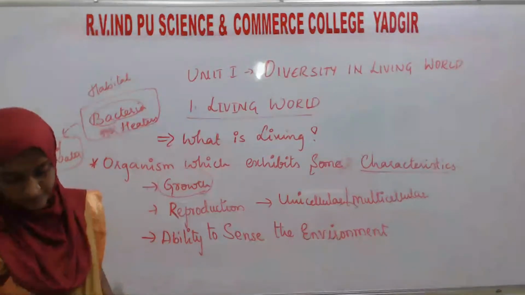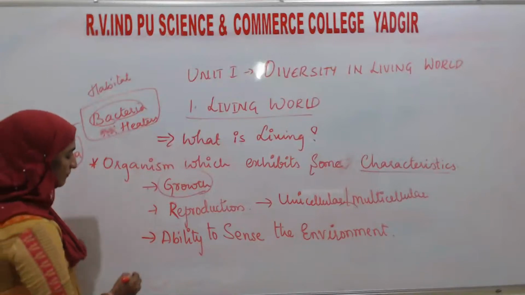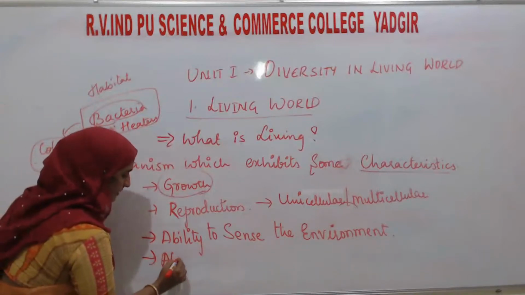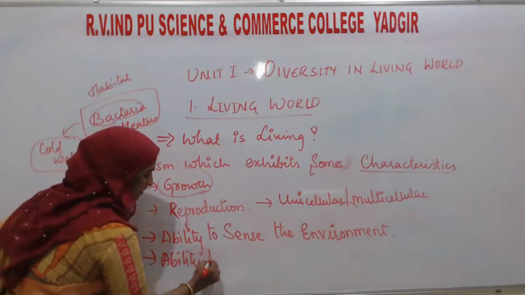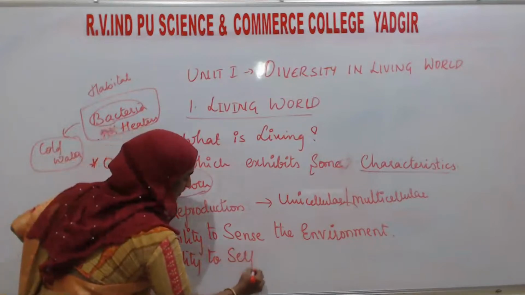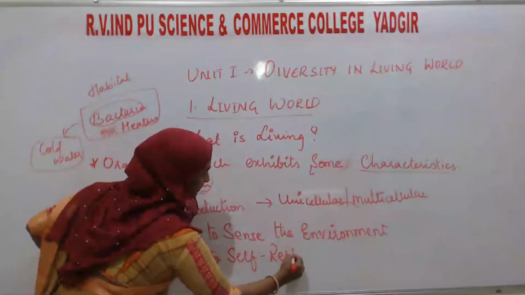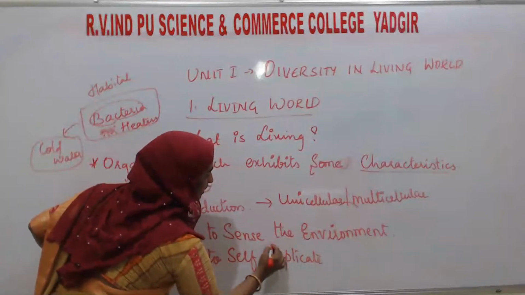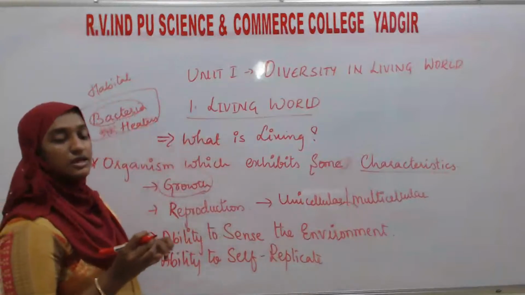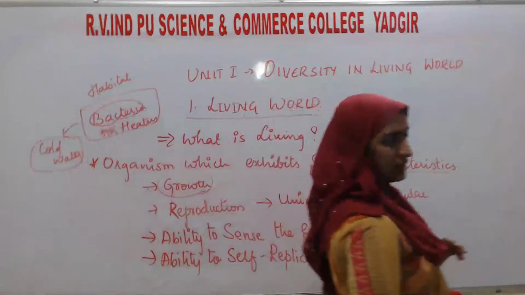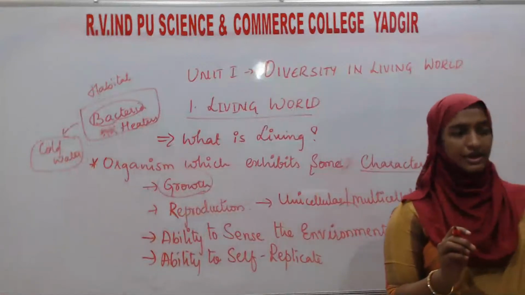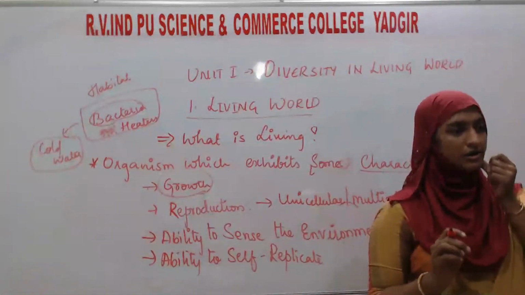And the fourth thing, that is the ability to self-replicate. Here the question comes about the genetic material. Okay, each and every living organism is made up of what? Cells.